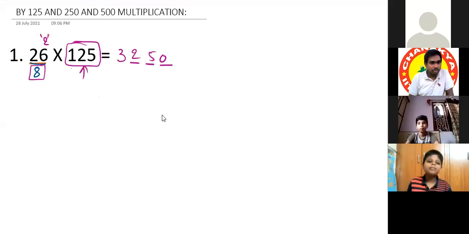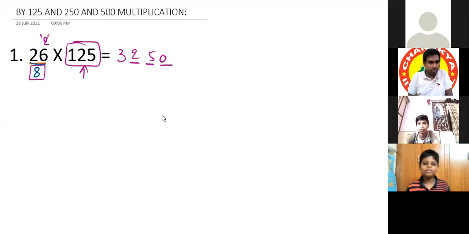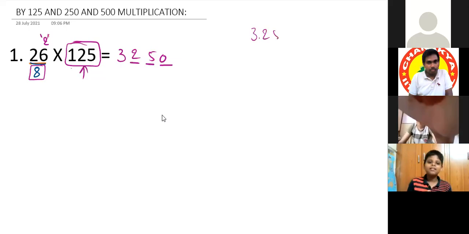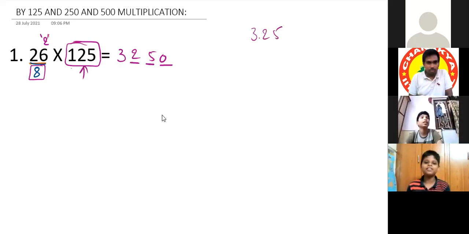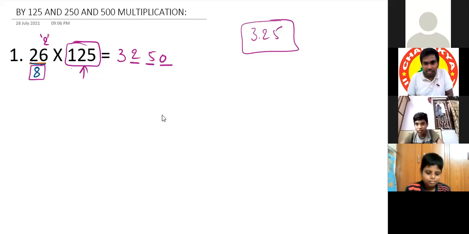Sir, my doubt is that I got the final answer as 3.25. When I shift the decimal point 3 places, it will come to 3,250 only, right? Yes, that is also correct. But we are telling based on the remainder. So your point is this one, right?